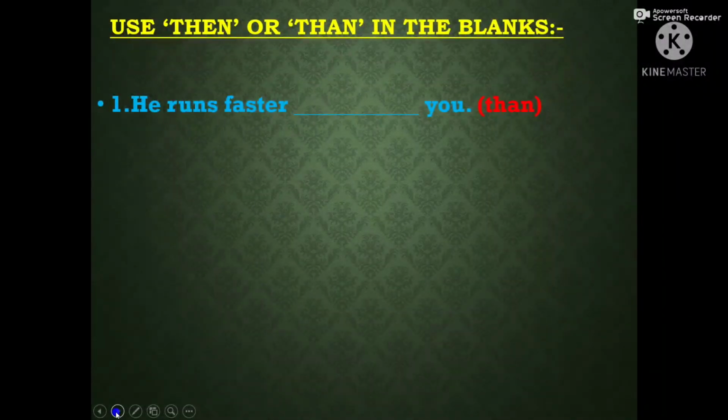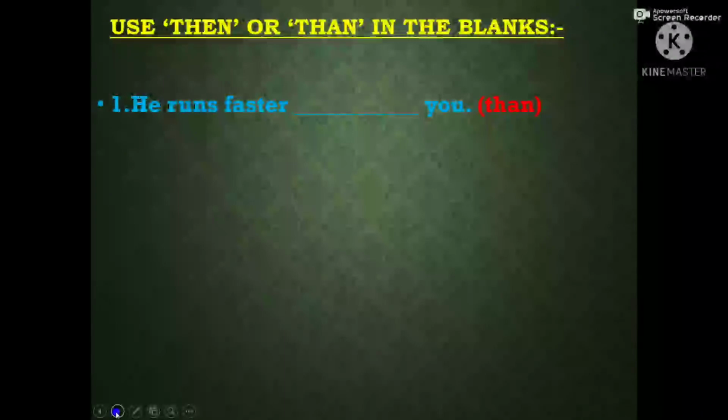Here the comparison is between he and you. He runs faster than you. Faster is the comparative degree of fast. So after that we use than.